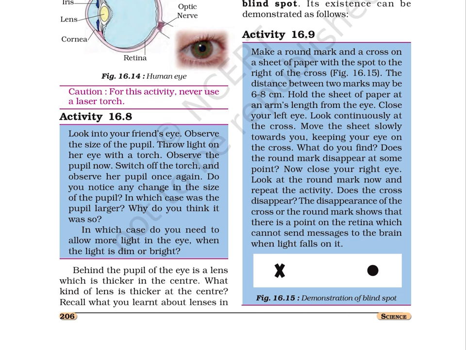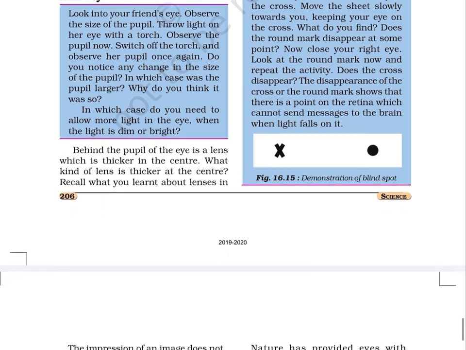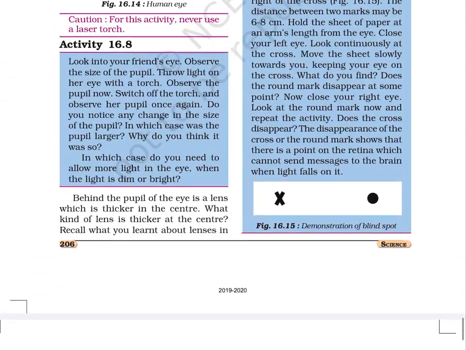Now, close your right eye. Look at the round mark now and repeat the activity. Does the cross disappear? The disappearance of the cross or the round mark shows that there is a point on the retina which cannot send messages to the brain when light falls on it. Figure 16.15. Demonstration of blind spot.